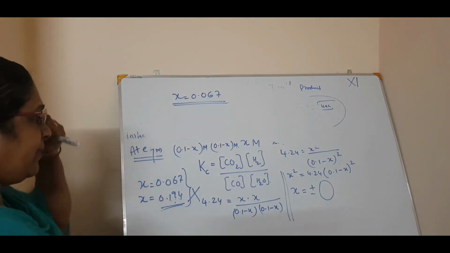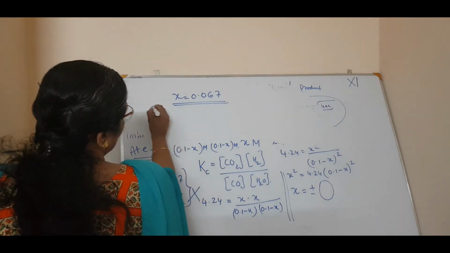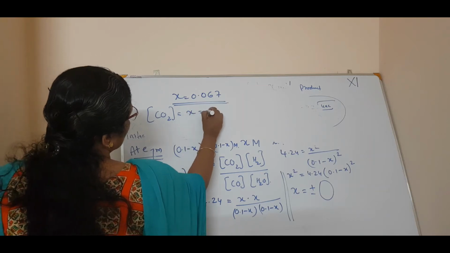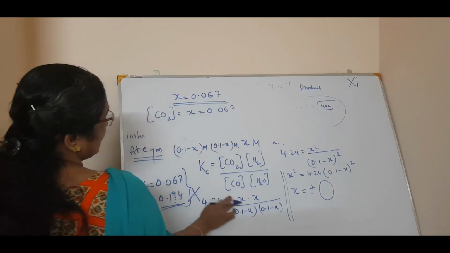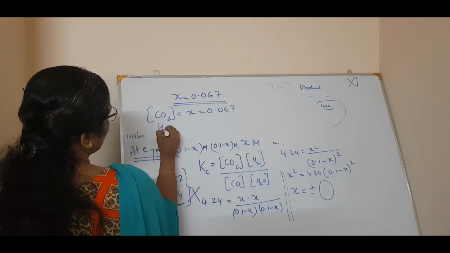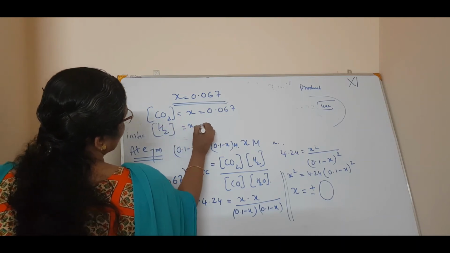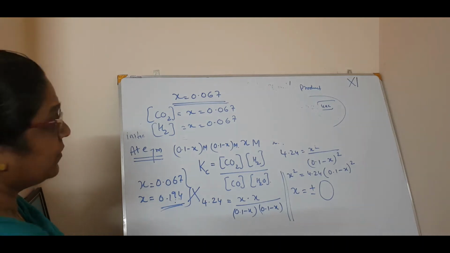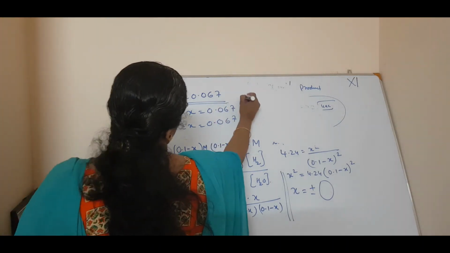Now look, what is the concentration of CO2? The concentration of CO2 equals x. So that is equal to 0.067, isn't it? What is the concentration of H2? Same, x. So that is again equal to 0.067. Isn't it?